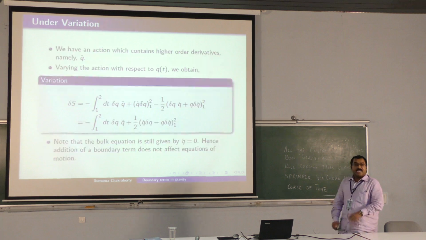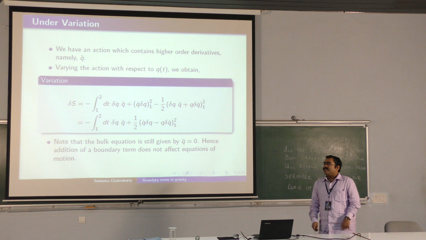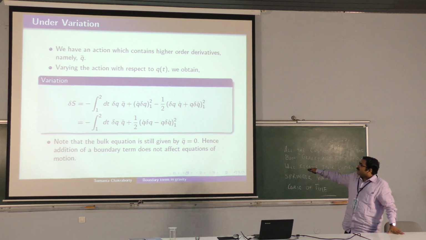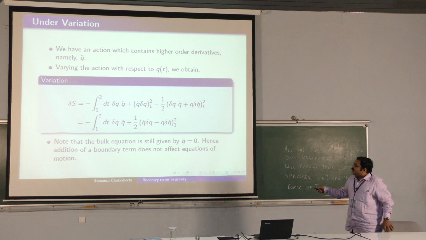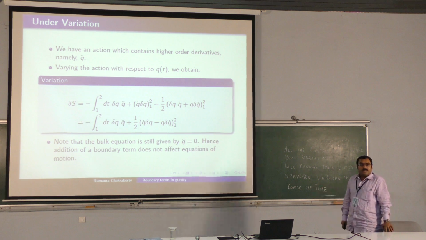Let us go and vary the action. The same thing, you change q to q plus delta q. So when you vary the action, you get a plethora of terms. So this is your well-known thing, q double dot equal to 0, which your free particle action should give, the equation of motion. But then on the boundary term, you are in trouble. You have to fix q, you have to fix q dot at both endpoints.